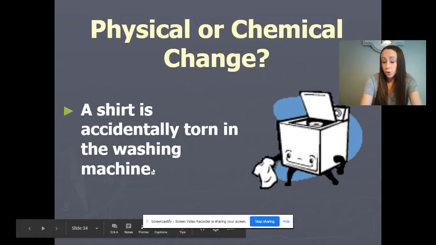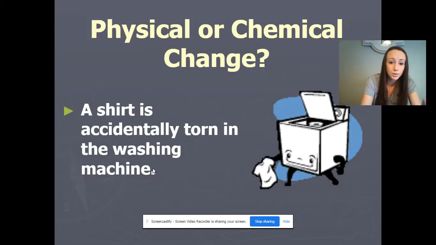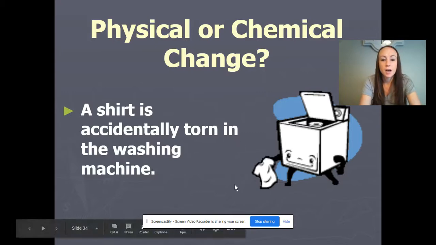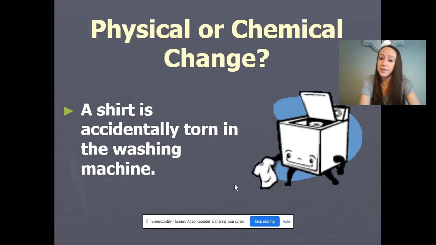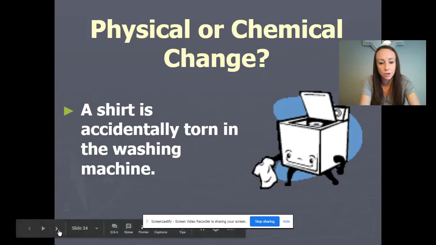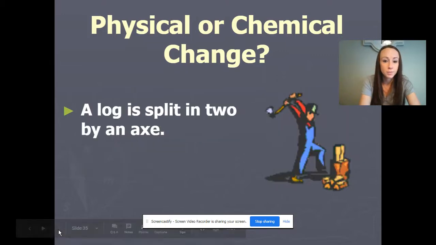A shirt is accidentally torn in the washing machine. Mine get holes in them, losing socks here, absolutely. But anyways, this is a change in shape, and just like ripping a piece of paper, this would be a physical change. The shirt itself is not being changed into a new substance. A log is split in two by this woodsman. So again, just changing the shape. There is no new substance being created.